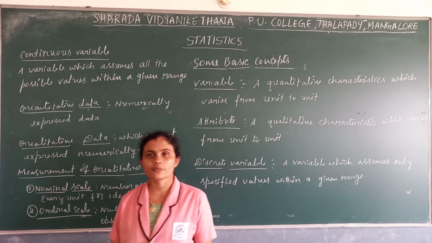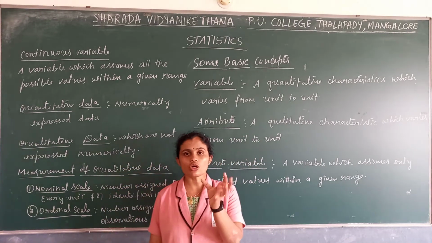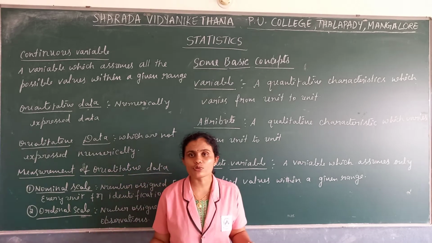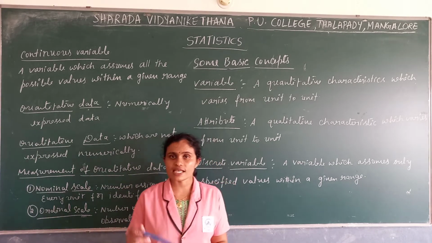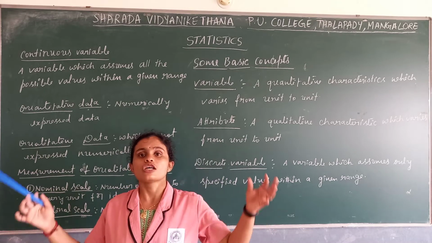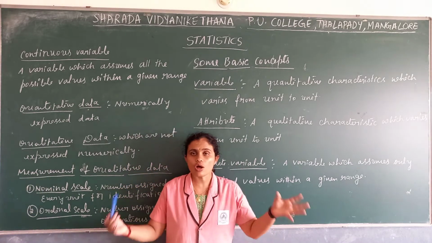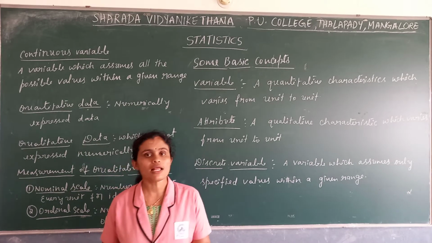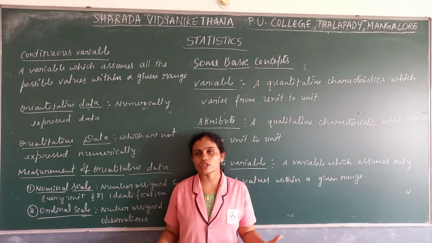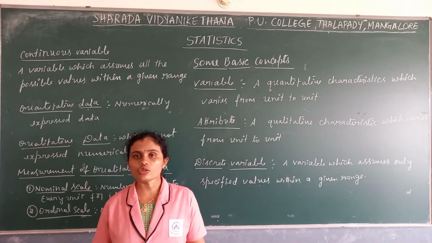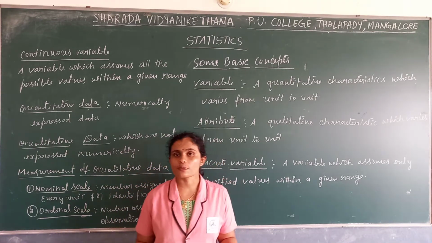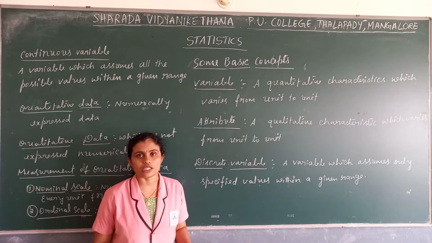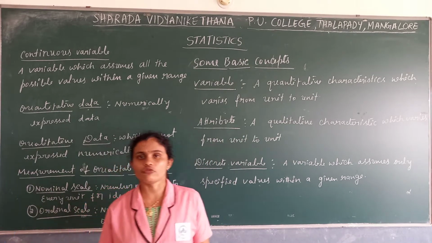Next, one more concept comes: the population or universe. Population or universe means the totality of units under consideration. As I said, in a class 70 students are there. So the total of all those units or individuals, we call it the population. Then, in case of population, there are two types: finite population and infinite population.